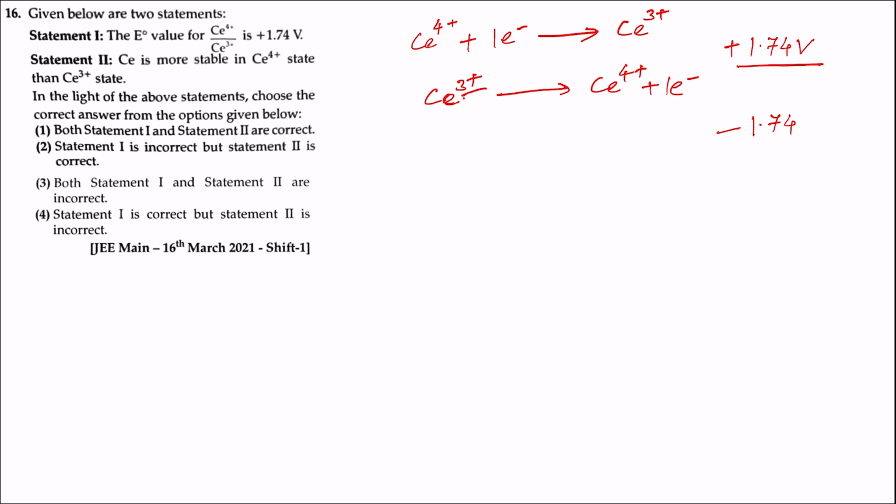and change from plus 3 oxidation state to plus 4 oxidation state is very less as compared to its tendency to accept electron and change from plus 4 oxidation state to plus 3 oxidation state. Therefore, cerium 4 plus ion will always have a tendency to change into cerium ion in plus 3 oxidation state, or it could be said that cerium is more stable in its plus 3 oxidation state than in plus 4 oxidation state. In the light of the above statements, choose the correct answer from the options given below.